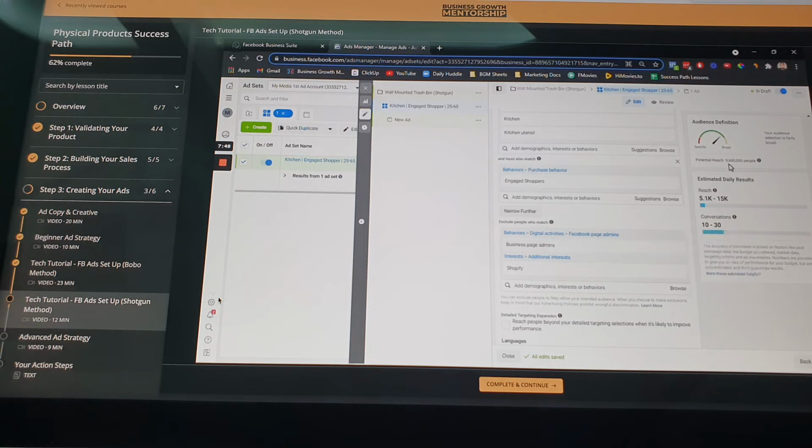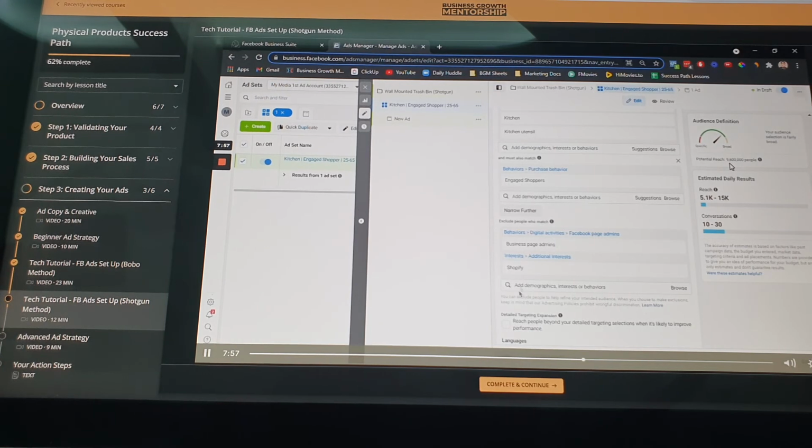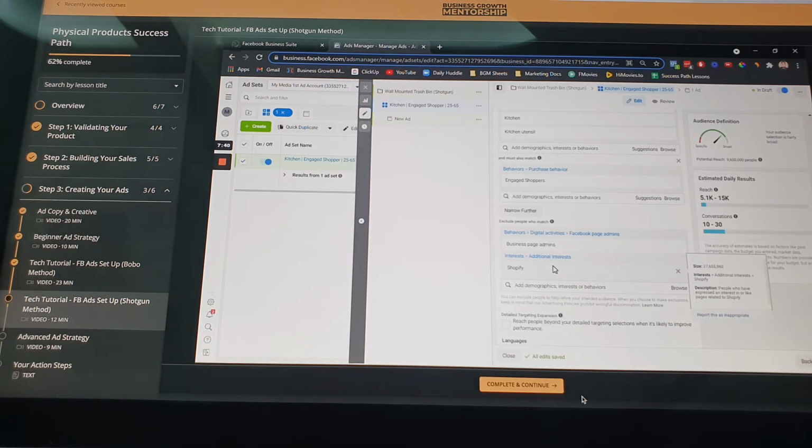So as you see, yung potential reach natin kanina is 31 million, then it goes down to 9.6 million. So mas detailed na siya.